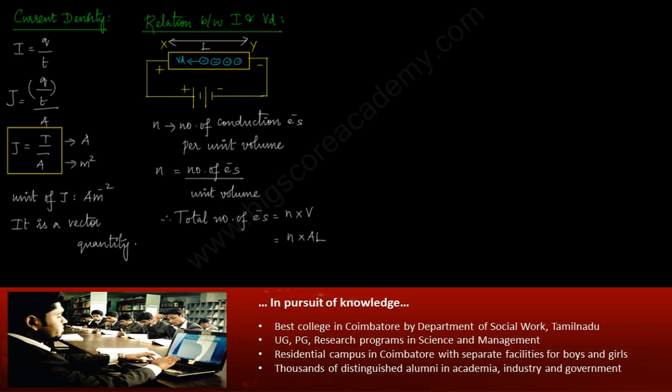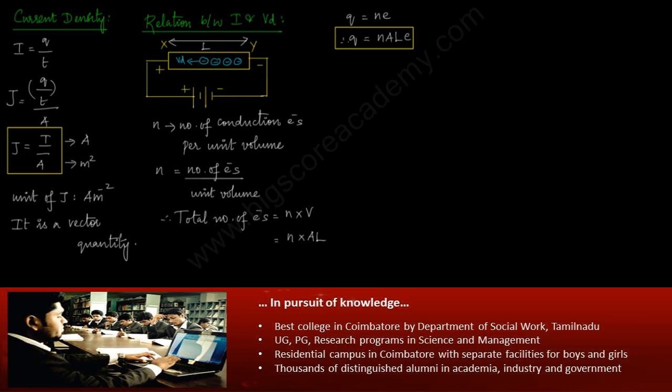Now we need to find the total charge Q passing through the conductor when the potential is applied. We know Q is equal to N into E, the integral multiple of the fundamental unit of charge. N is the total number of electrons, NAL, and E is the charge of the electron. So NALE is the total charge passing through the conductor.